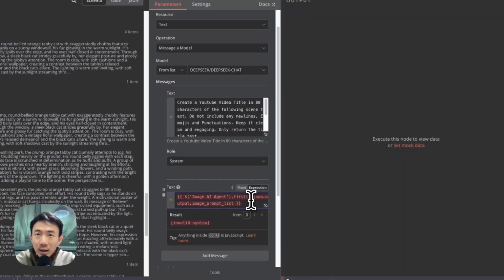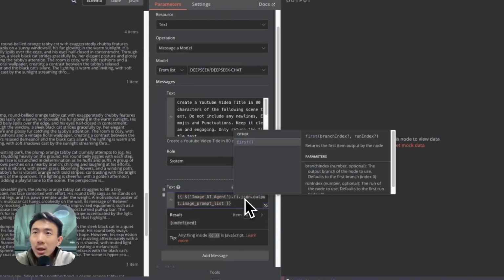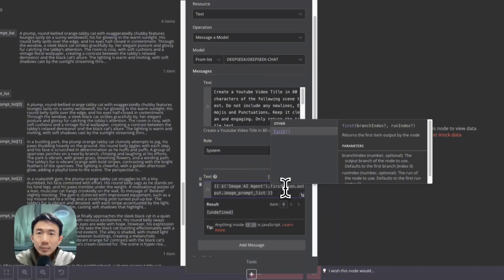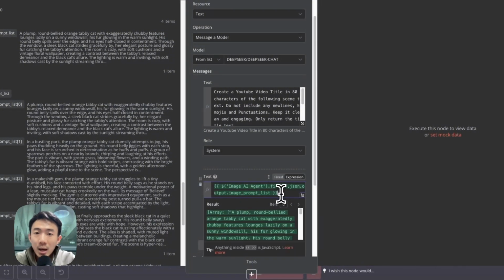Remember to add a bracket. So I will show you what it means. When we type first, it means to return the first item output by the node. Remember, we need to have the bracket. So first bracket. Okay, it's not done yet. We need to stringify this because we need it to be a string value.